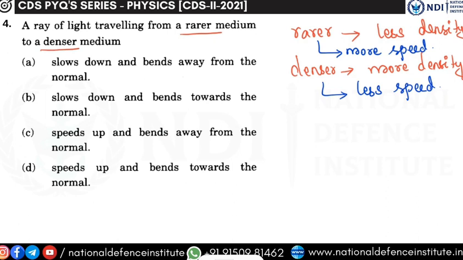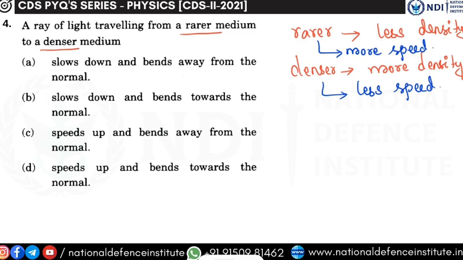At the same time, when there is no crowd, the road is very free. You are able to walk very freely, or you are able to drive very freely. So that kind of street, you can compare it with your rarer medium and denser medium. So how do you travel? When the medium is rarer, when there is no crowd, you travel faster. So the light also will travel faster in a rarer medium.